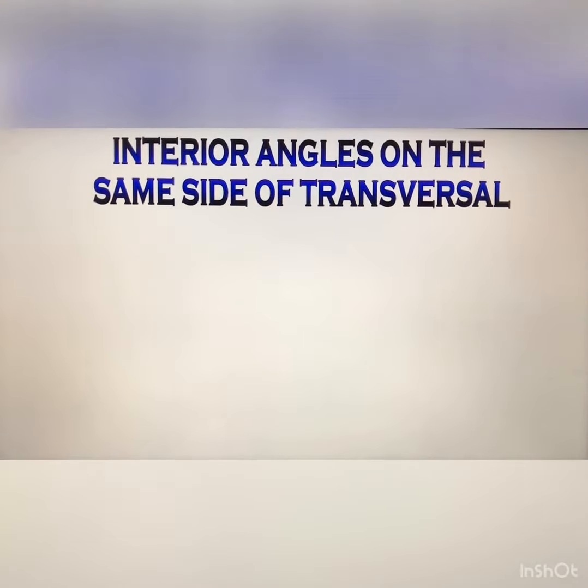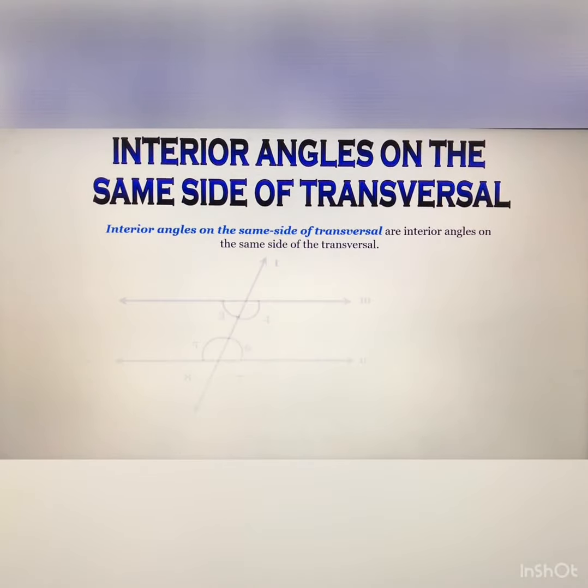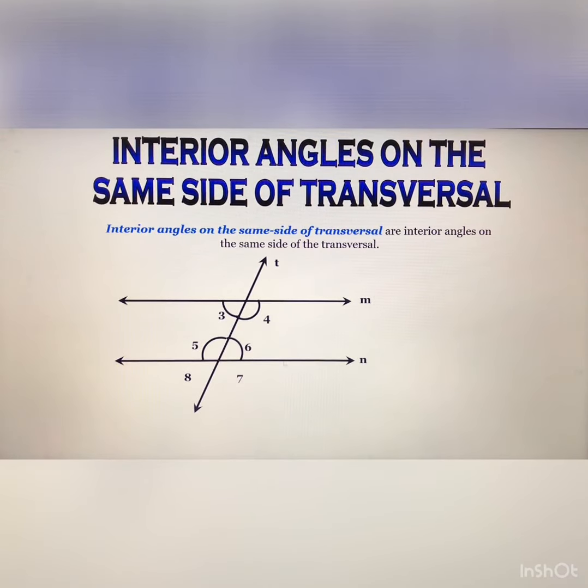After that, interior angles on the same side of the transversal. This is the condition. Keep in mind, this is helpful for solving questions. These are the angles that lie on the same side of the transversal. This is the left side, angle 4 and angle 6.